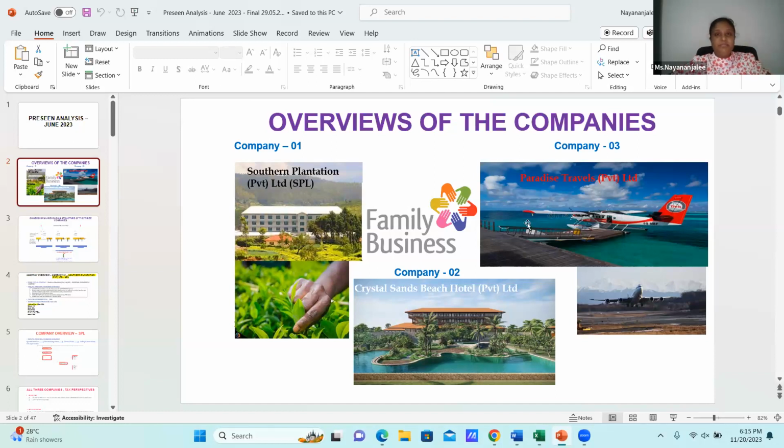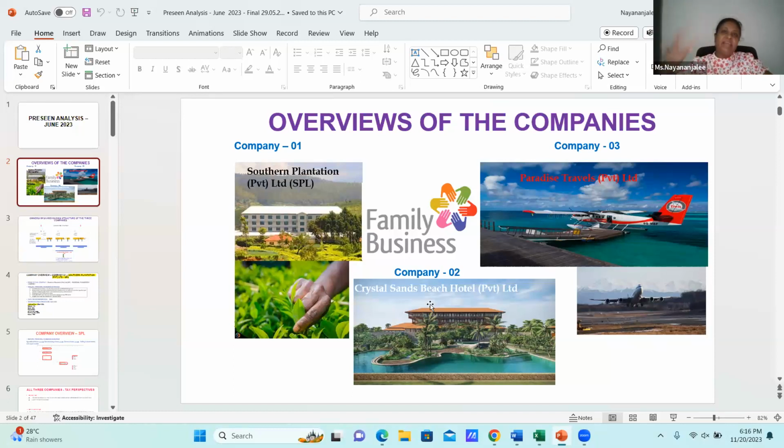Now, in the pre-seen, information on 3 companies has been provided, and among the 3, 1 was tested. It's something that can happen. In the pre-seen, very detailed information with reference to these companies was given, and you are well prepared for the pre-seen information.